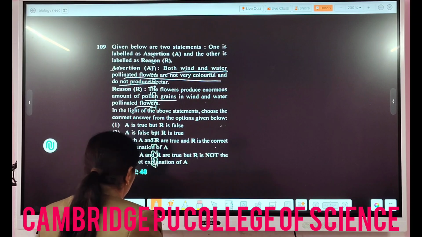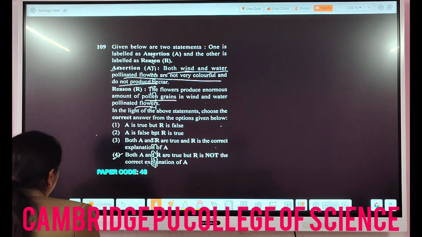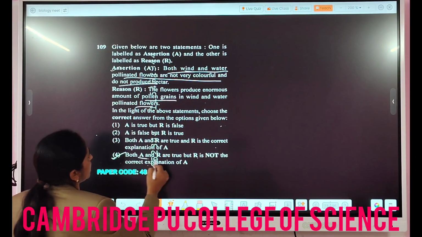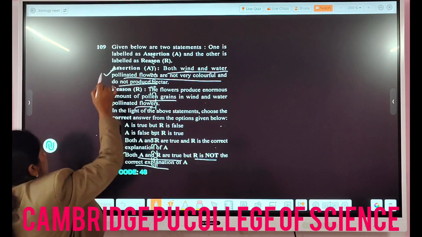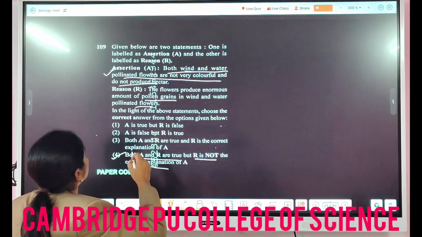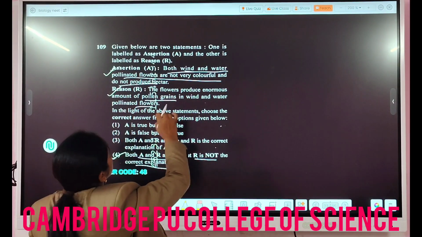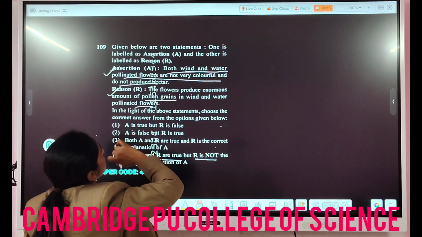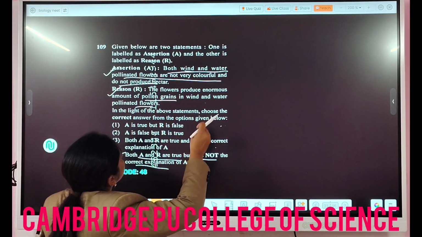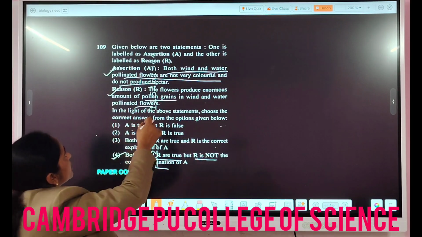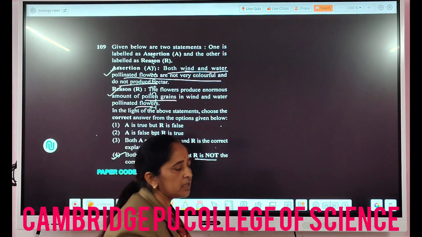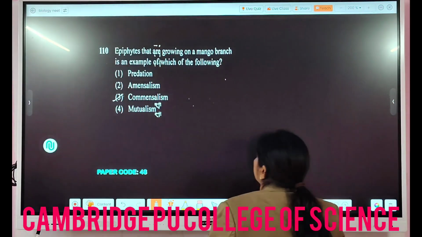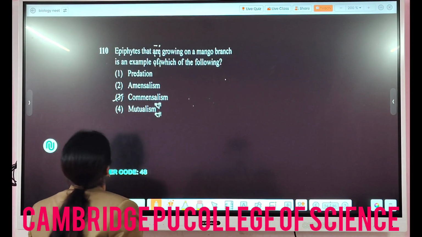So in that case, the option which better suits here is the fourth one. Both A and R are true, but R is not the correct explanation, because the assertion is correct in its own sense, and the reason is also correct in its own sense. But here they are talking about the characteristic of both wind and water pollinated flowers, while the reason talks about the pollen grains. So they are not related to each other. That's why the option goes with that one.